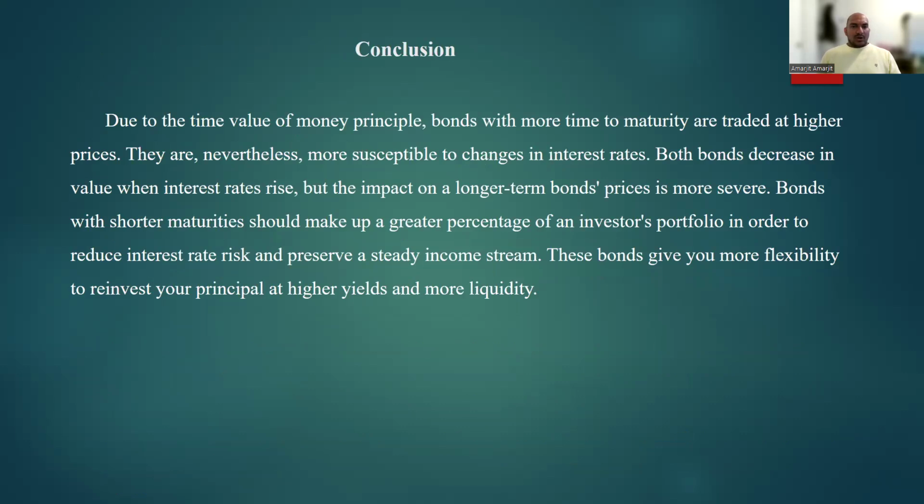Here is the conclusion. Due to the time value of money principle, bonds with more time to maturity are traded at higher price. They are nevertheless more susceptible to change in interest rate. Both bonds decrease in value when interest rate rise, but the impact on a longer term bond price is more severe. Bonds with shorter maturity should make up a greater percentage of an investor's portfolio in order to reduce interest rate risk and preserve a steady income stream.